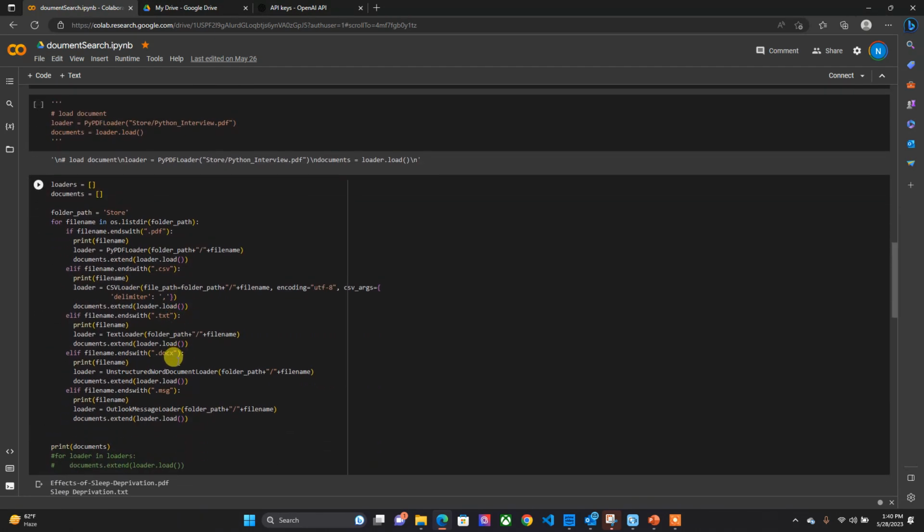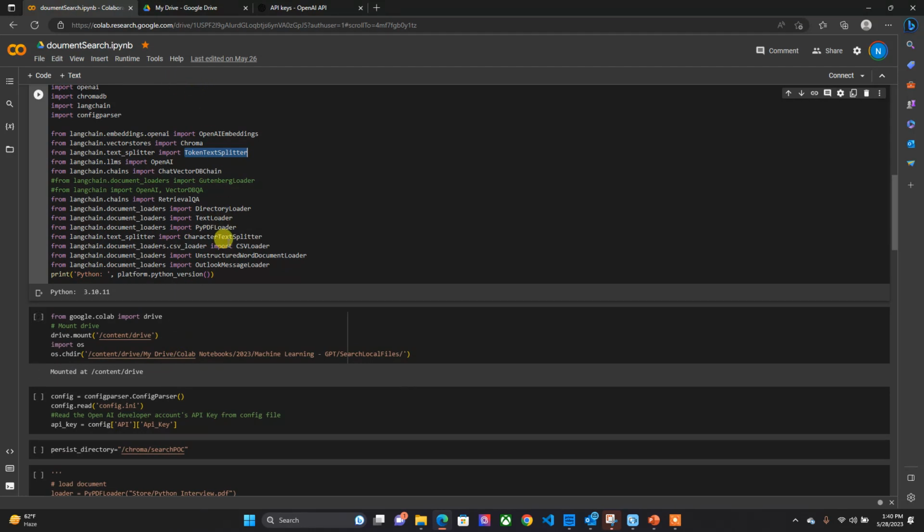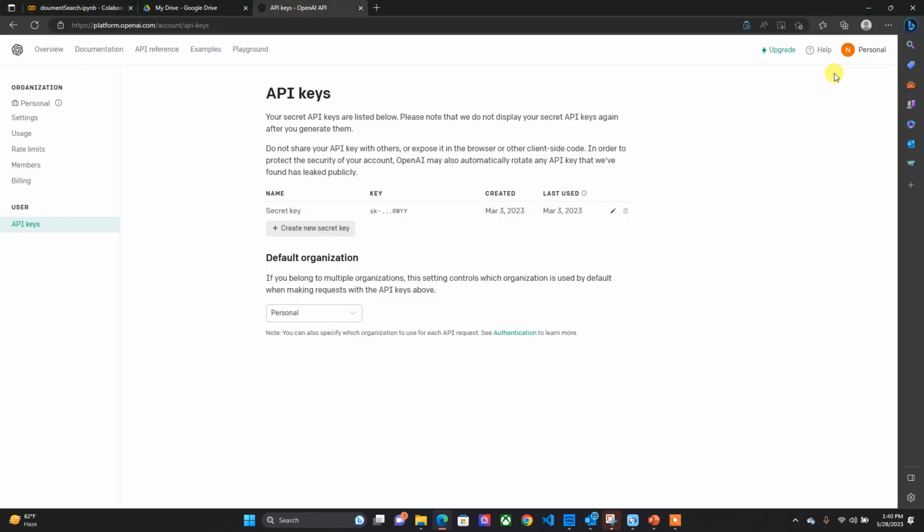So let us go through this one. Before we start, since we are leveraging the features of ChatGPT and OpenAI, the mandatory thing that we need is a developer account associated with OpenAI, and we need to have our API keys. So this is the secret which I have here, and I will be using this key while I do any interactions with the large language model of ChatGPT. How to create the API key, I have posted in a separate video, but this is the prerequisite for leveraging the OpenAI API.